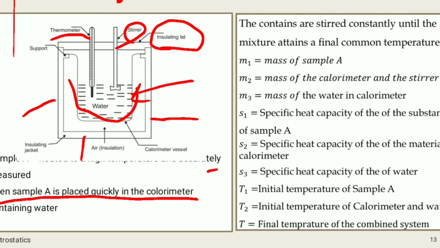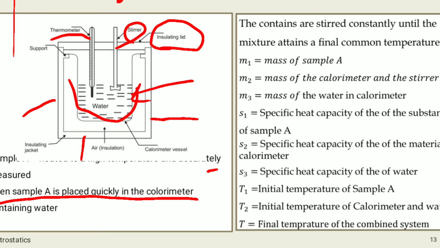So what we are doing, after addition of sample A in the calorimeter containing water, we will stir that mixture up to the point when the mixture will attain some final common temperature.